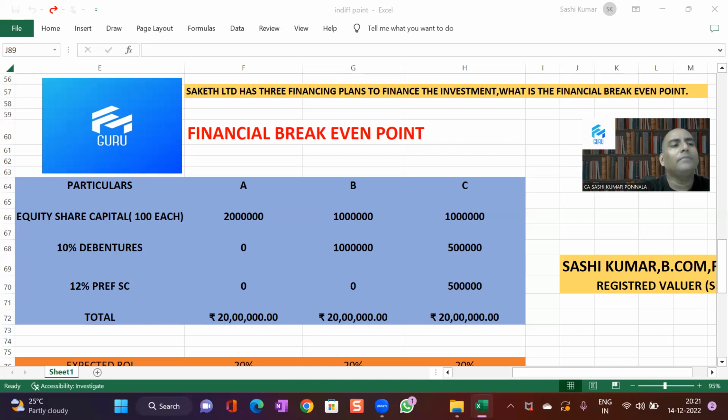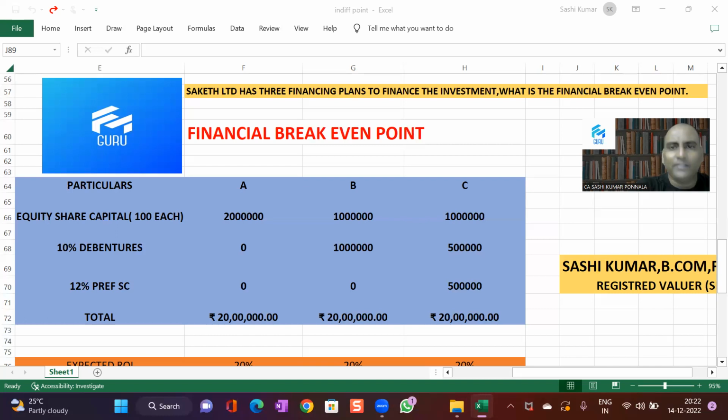Then, tell me, financial break-even point. Whatever profit comes from the project must be paid to all these finances. But there is a change in the priority. First priority goes to debenture holders. So out of the profit earned from the project, interest payment is done. Thereafter, the second priority goes to preference dividend.